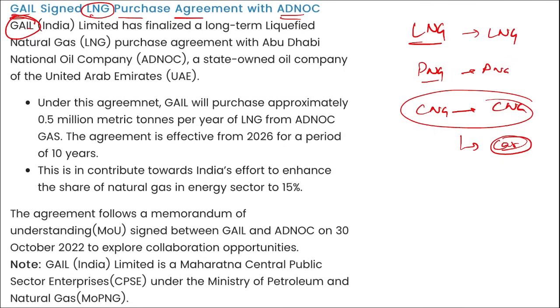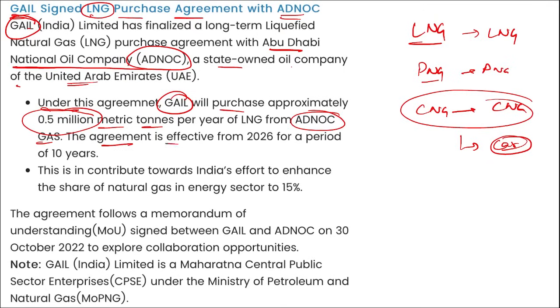They signed an LNG purchase agreement with ADNOC, right? Abu Dhabi National Oil Company, that is a state-owned oil company of UAE. Under this agreement, GAIL will purchase approximately 0.5 million metric tons of LNG per year from ADNOC Gas, and the agreement will be effective from 2026 for a period of 10 years. This is in contribution towards India's effort to enhance the share of natural gas in their energy sector to 15%.